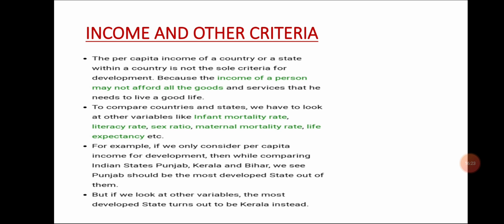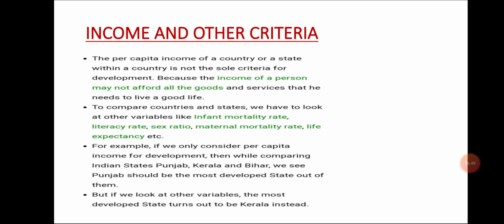First of all, we will see on the basis of per capita income of these states. To compare countries and states, we have to look at other variables like infant mortality rate, literacy rate, sex ratio, maternal mortality rate, life expectancy, etc.